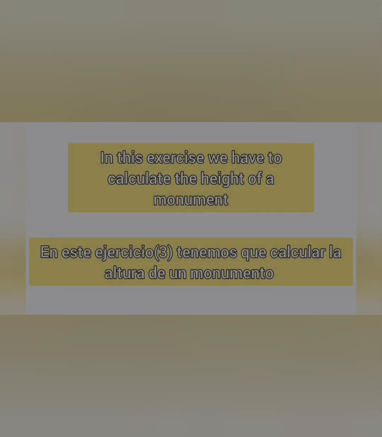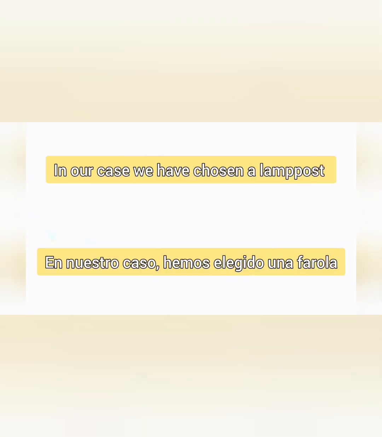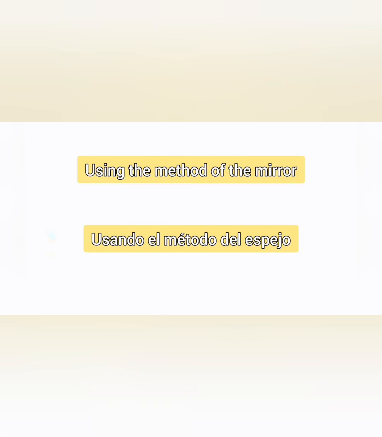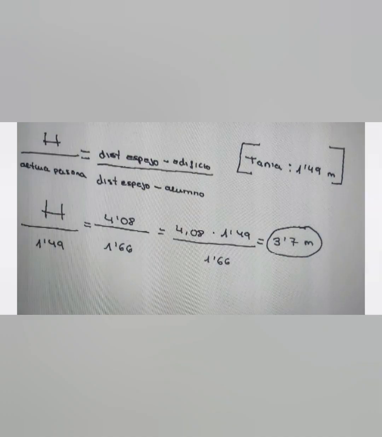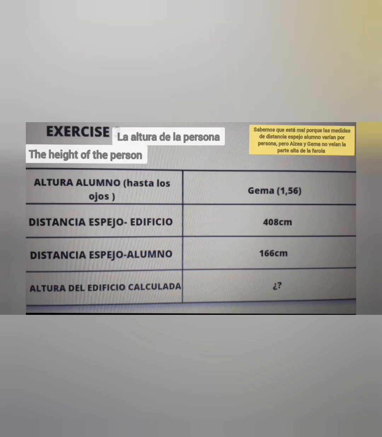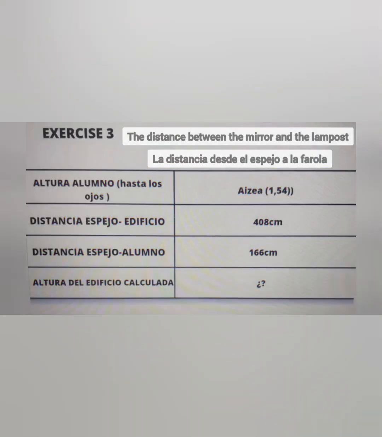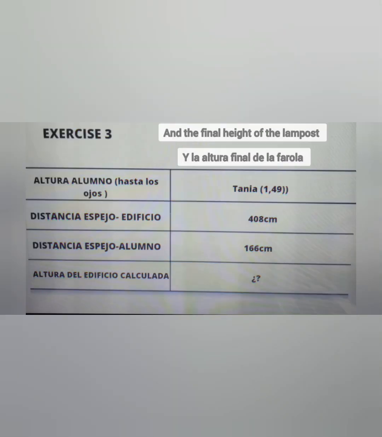In this exercise, we have to calculate the height of a monument. In our case, we have chosen a lamppost, using the method of the mirror and the different measurements of the members of the group. We have a board where we can see the height of the person, the distance between the mirror and the lamppost, the distance between the mirror and the person, and the final height of the lamppost.